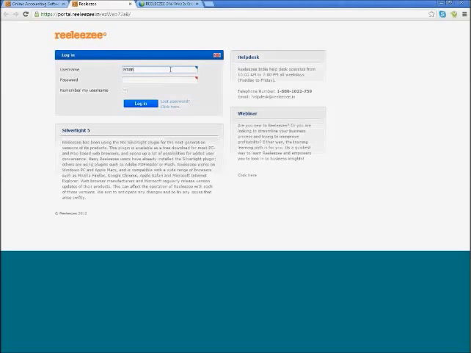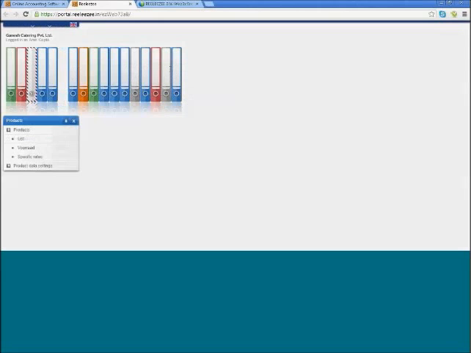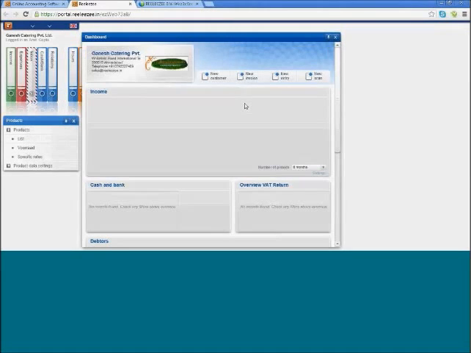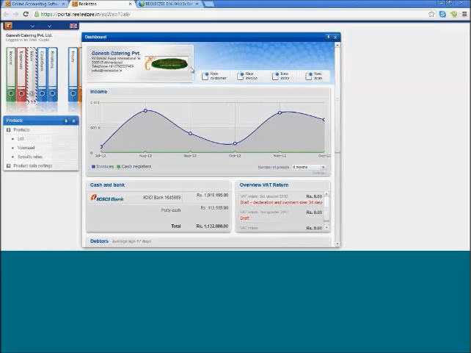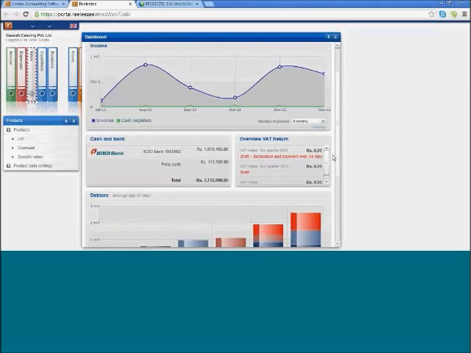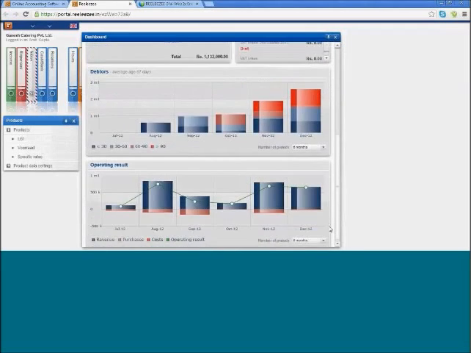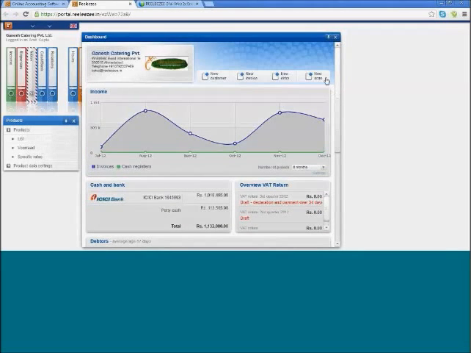You can simply write in your username and punch in your password. When you log in for the first time, you will not see this screen. You will see a login wizard. However, if you are using it for the second, third time, you will always see a dashboard. So the default screen that you get is the dashboard.